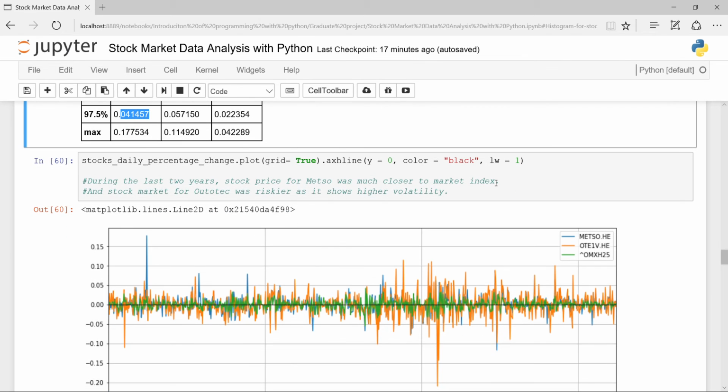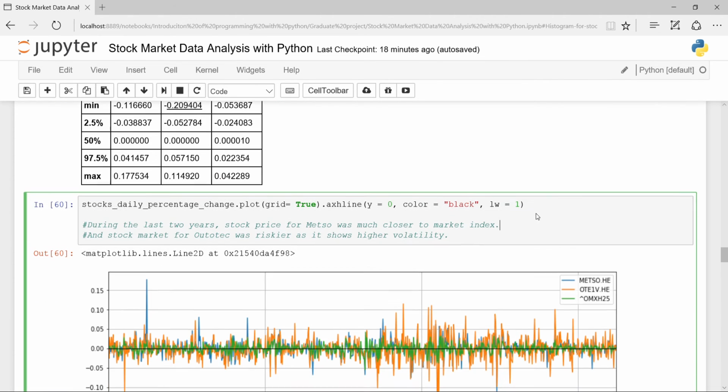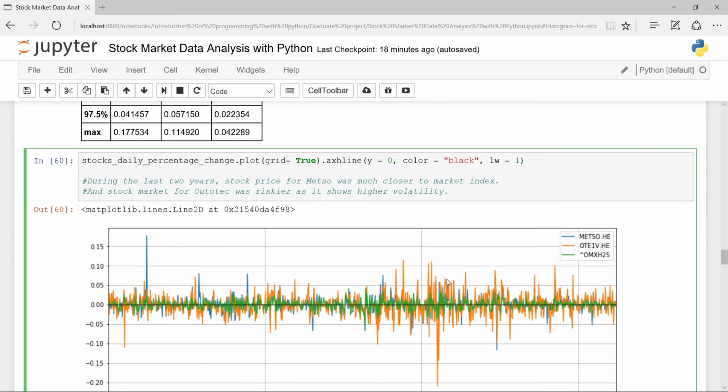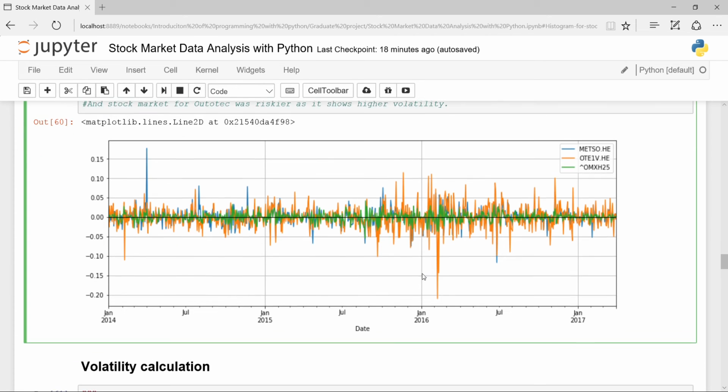And now I can plot my figure for daily percentage changes, and now I can get a meaningful result. During the last 2 years, it shows the stock price for Metso was much closer to the market index, and the stock for Outotec was riskier and more volatile.